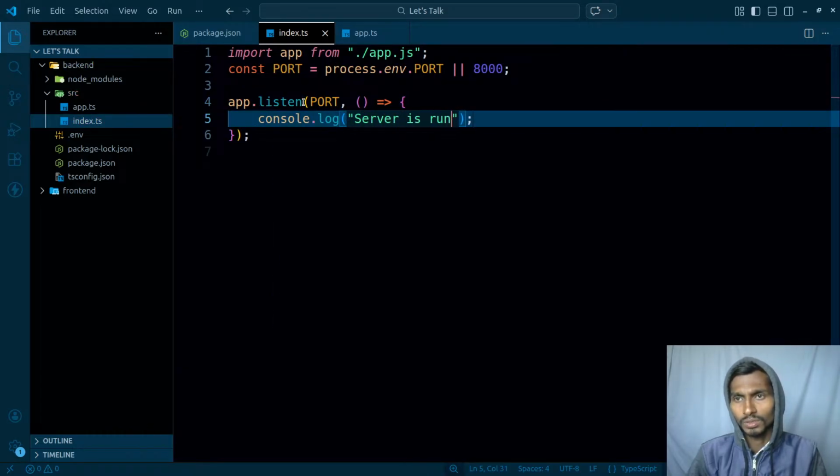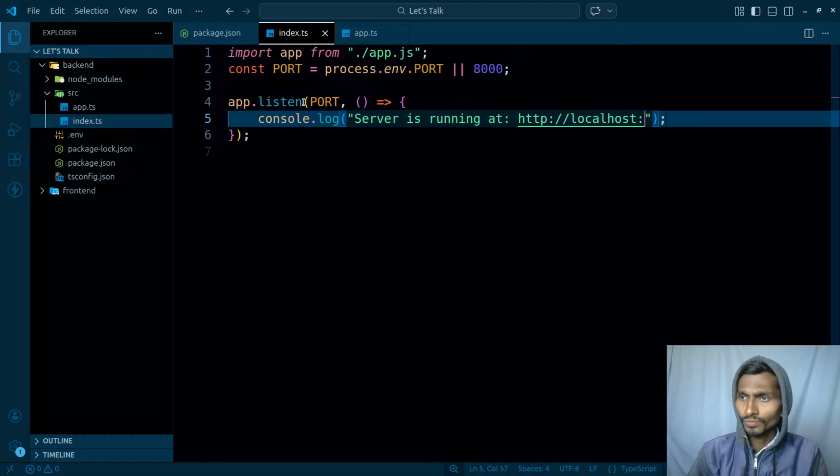So, server is running at https://localhost and the port number that I have right now.